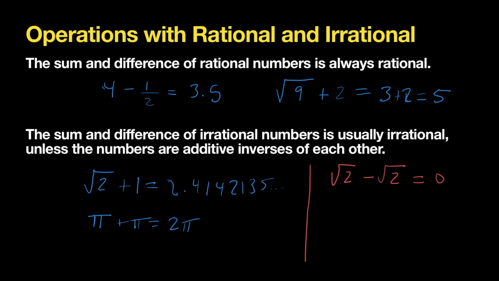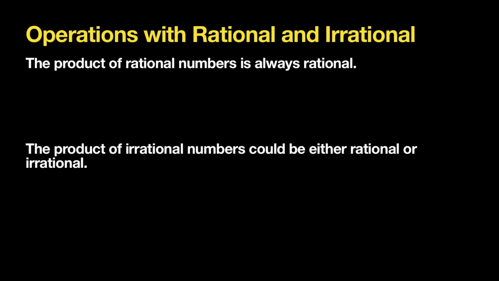So that happens with the square root of 2. That would also happen if you have pi minus pi. That will give you 0. So if they're opposite of each other, they're going to give you 0. So that means that it's not going to be an irrational answer.